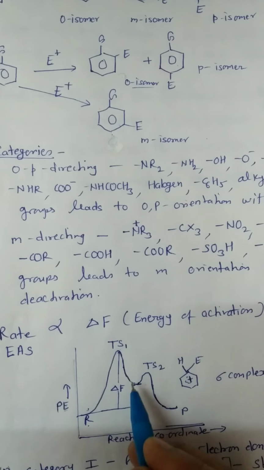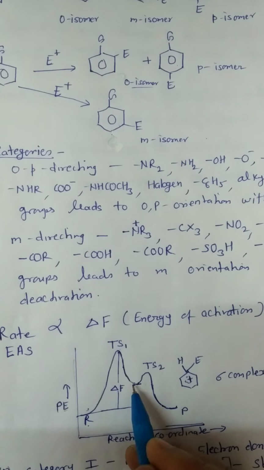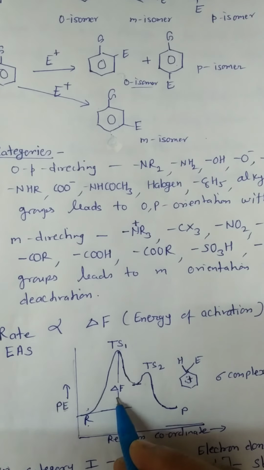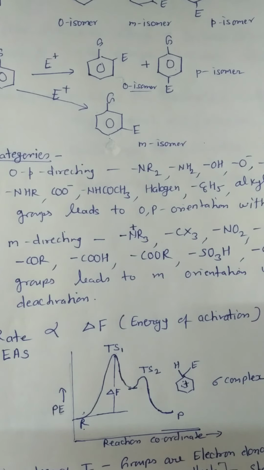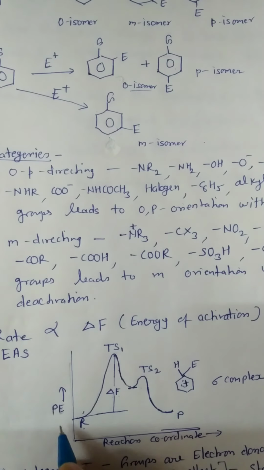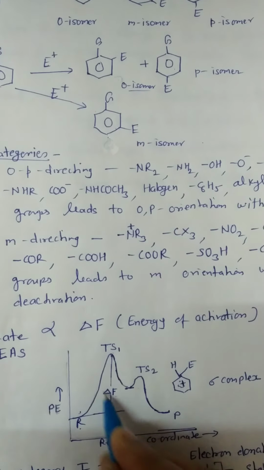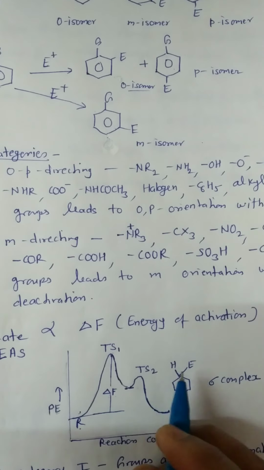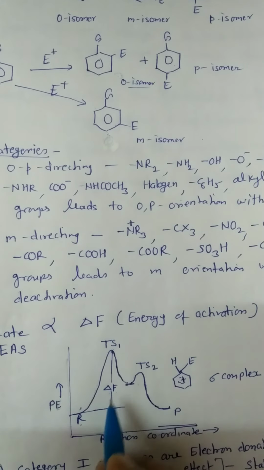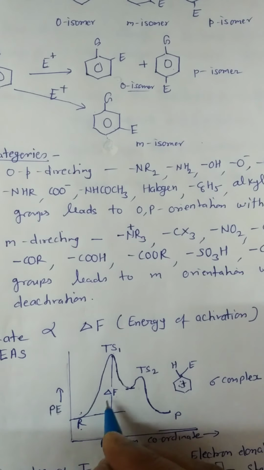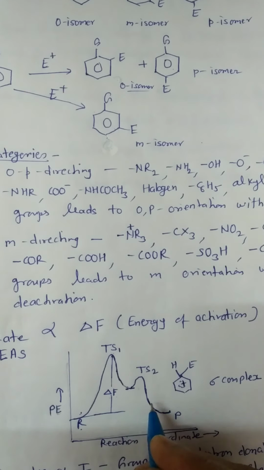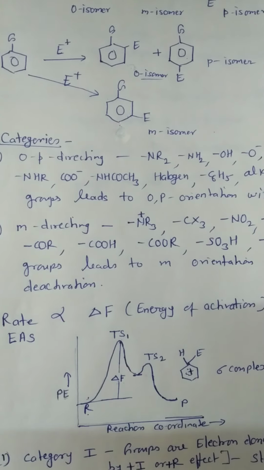Therefore, we take the energy of the sigma complex for the calculation of delta F, or energy of activation. If any effect due to the substituent lowers the value of delta F, the rate of substitution increases, and if any effect due to the substituent increases the value of delta F, the rate of reaction decreases.